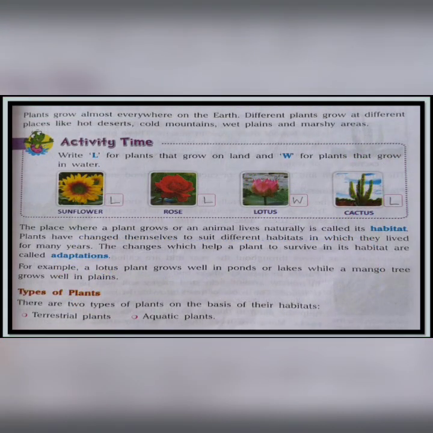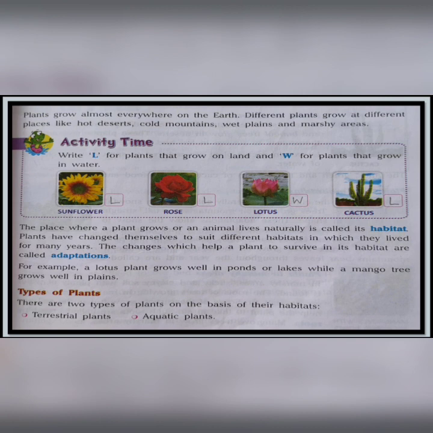Plants grow almost everywhere on the earth. We see plants on hot deserts, cold mountains, wet plains, and also in marshy areas. The word adaptations means what? The changes which happen to survive in a particular area.